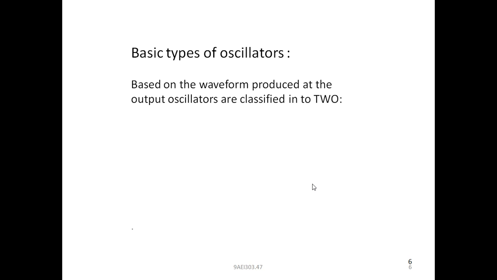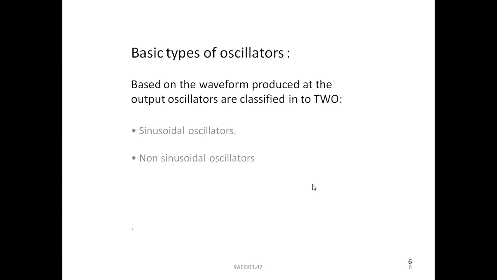Next, the types of oscillators. The types of oscillators are divided based on the waveform produced at the output. Oscillators are classified into two. Those are sinusoidal oscillators, which generate a sinusoidal signal. Sinusoidal means it is an alternating signal. And non-sinusoidal oscillators. Non-sinusoidal means other than the sinusoidal signal.